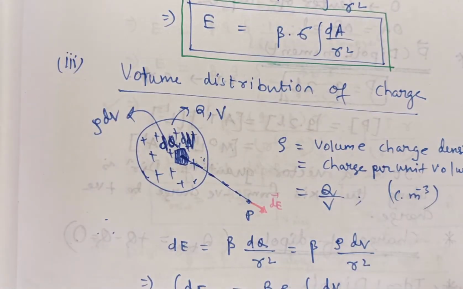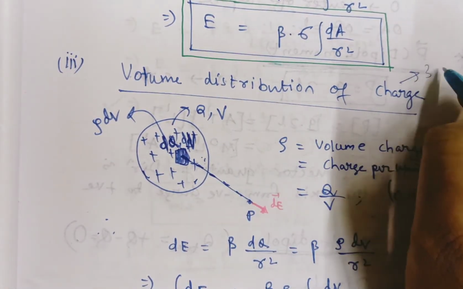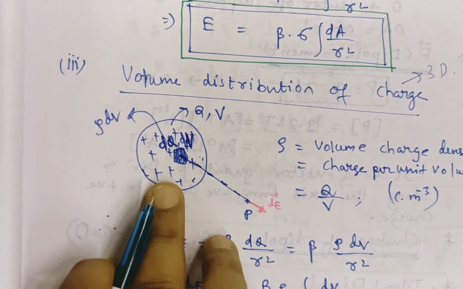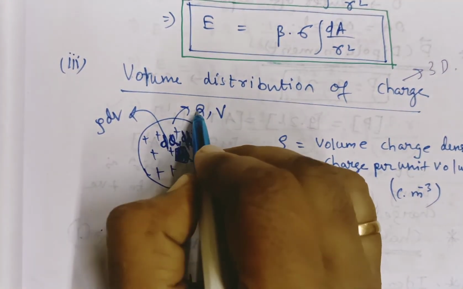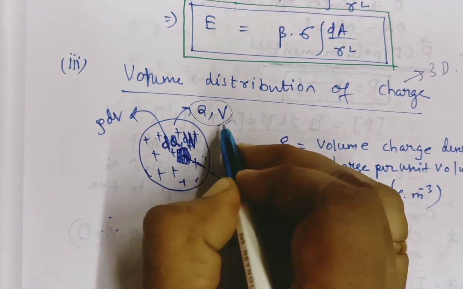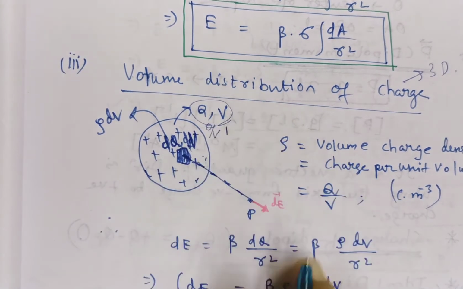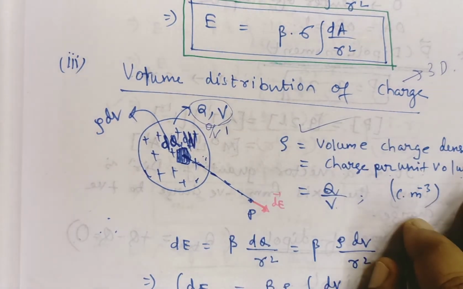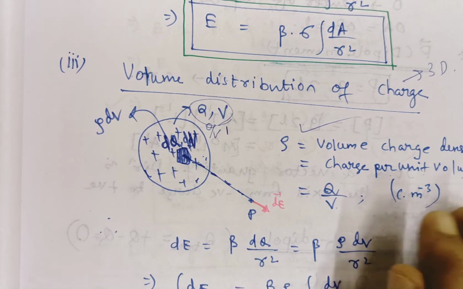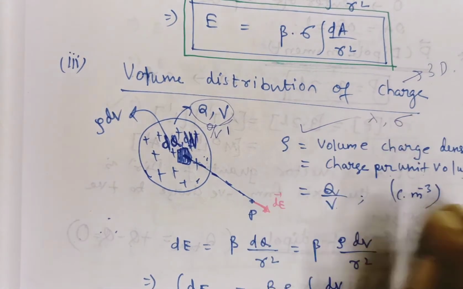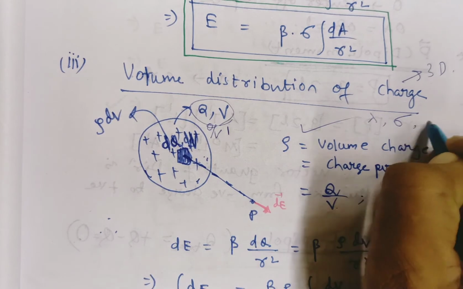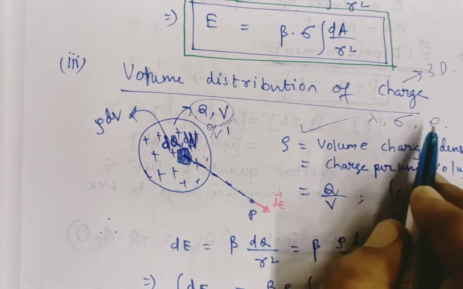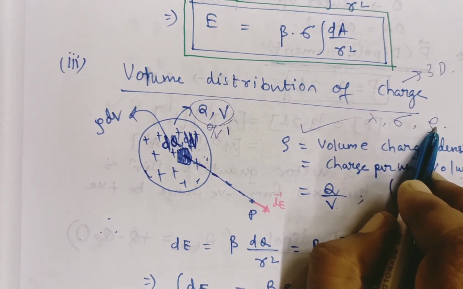Similarly, volume distribution of charge. This is three-dimensional, which means you need a three-dimensional body. Let the three-dimensional body be a sphere. Here the total charge is Q and its volume is V. Then for a unit volume, what will be the charge? Q by V. Q by V is known as charge per unit volume, the volume charge density. One is linear charge density lambda, another is surface charge density sigma. Now the volume charge density is rho. This one is coulomb per meter, this one is coulomb per meter square, and volume charge density will be coulomb per meter to the power 3.